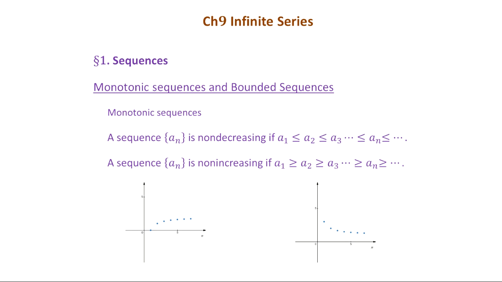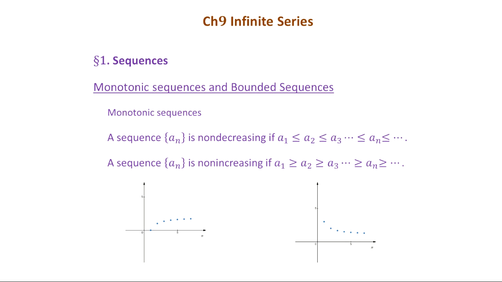The next topic is about monotonic sequences and bounded sequences. A monotonic sequence means the sequence is always non-decreasing or non-increasing. Non-decreasing means the terms either increase or stay equal, so they're not decreasing from the current term to the next term. It could increase or could be the same, and it's always like this for the whole sequence.